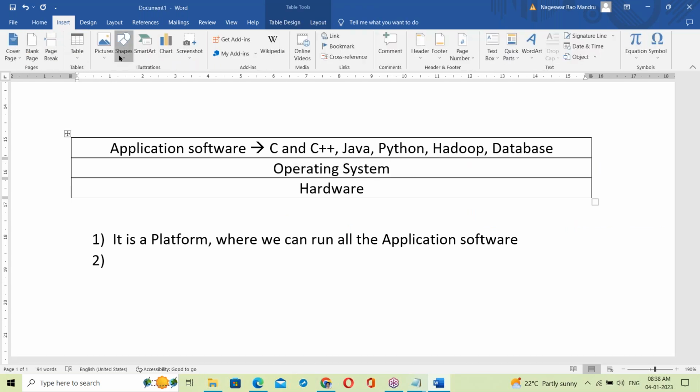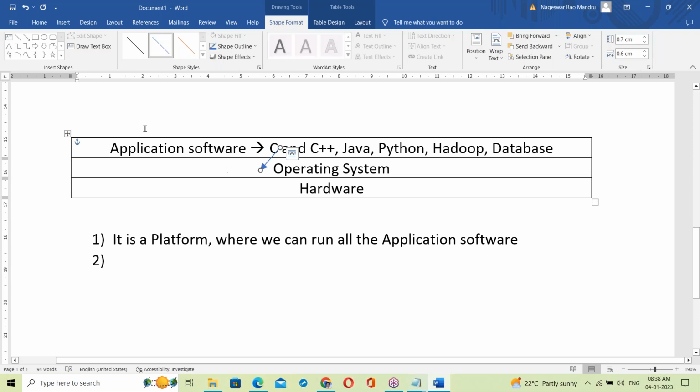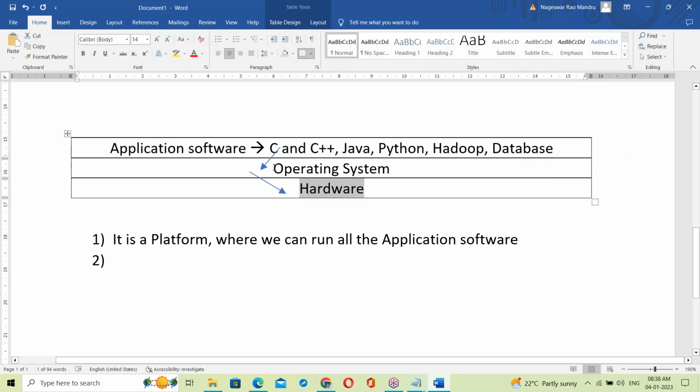Suppose, for example, a C program or C++, Java, these programs are generating some output. The output of all the programs, maybe a C program, Java program, or Python, is first of all delivered to the OS, and then transported to the output device.